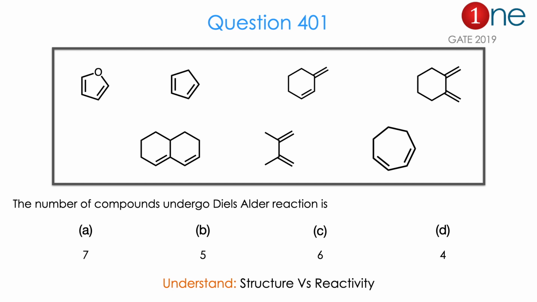From this structure, the question is really about which compounds undergo Diels-Alder reaction. So you have to count the number of them, whether it is 7 or 5 or 6 or 4. From the question of different dienes and Diels-Alder reaction, you might realize the question is really about different structures and their reactivity. The answer is B. Let us see how.